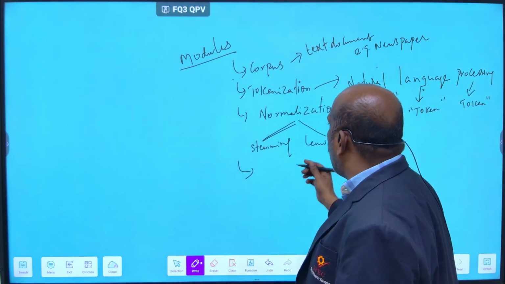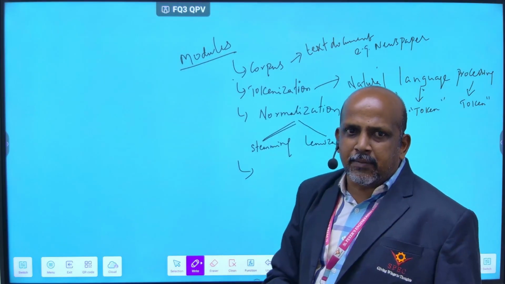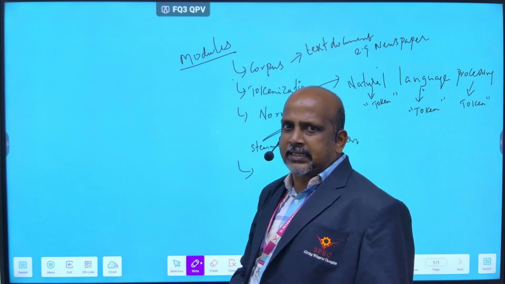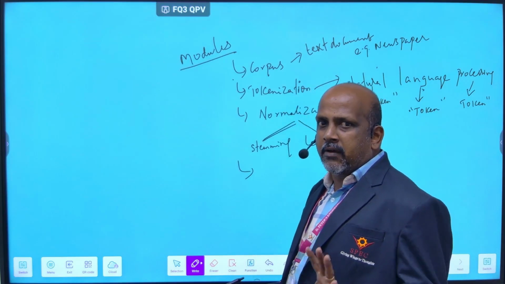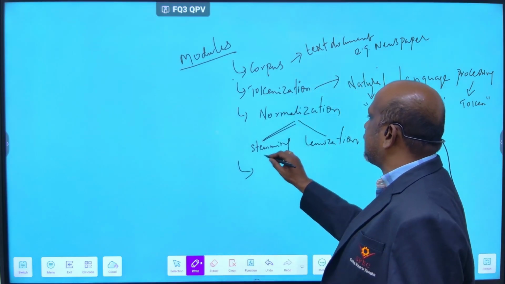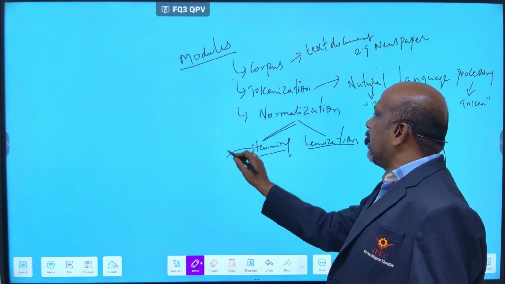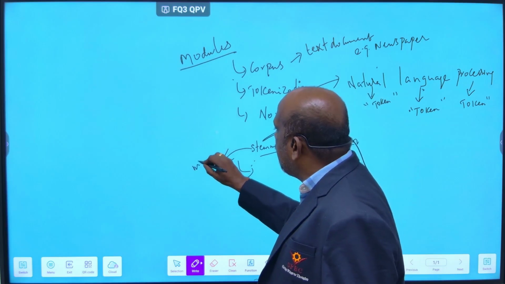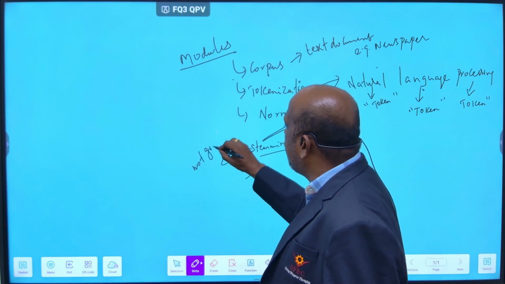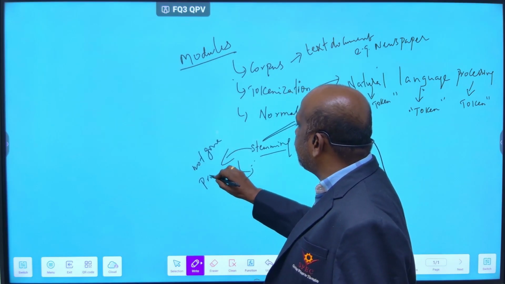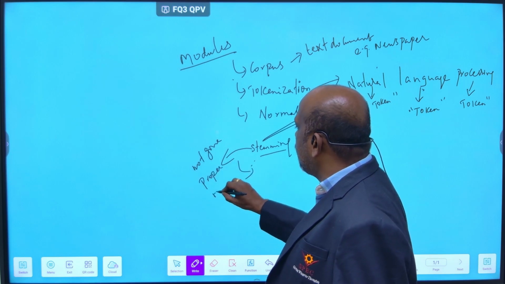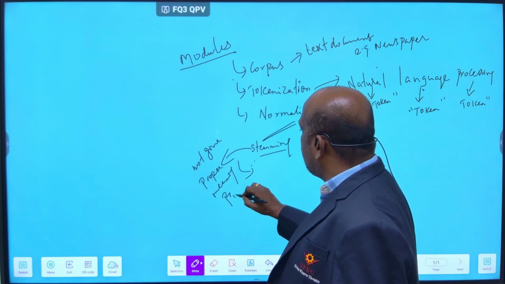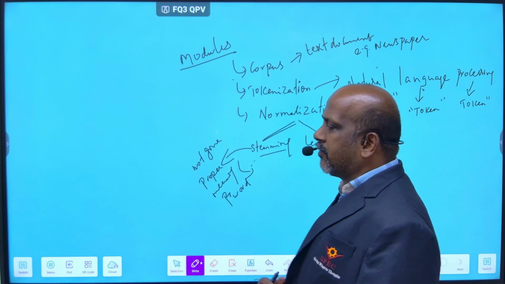Next you go for normalization. In the normalization there will be two categories, stemming and lemmatization. Stemming does not give the proper meaning of the word.